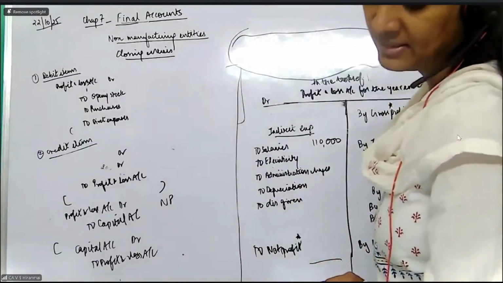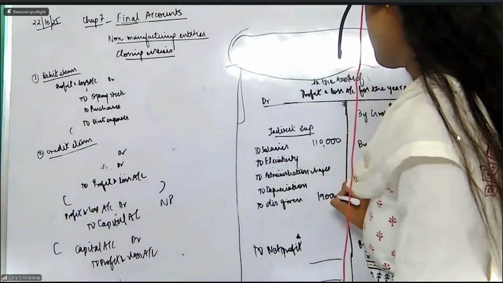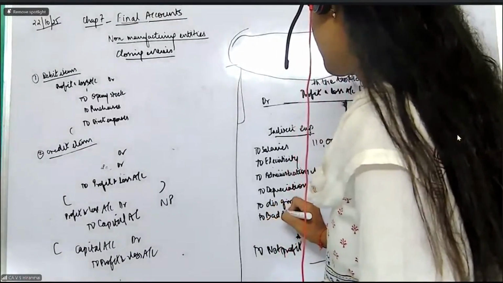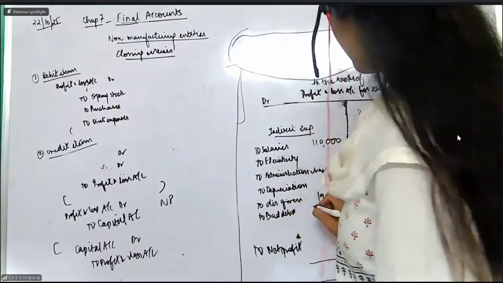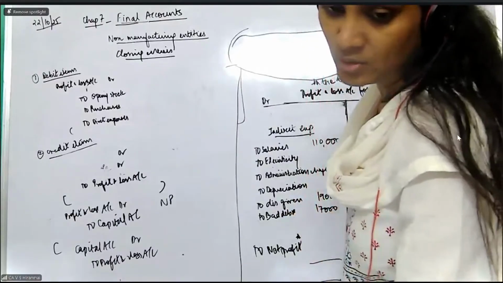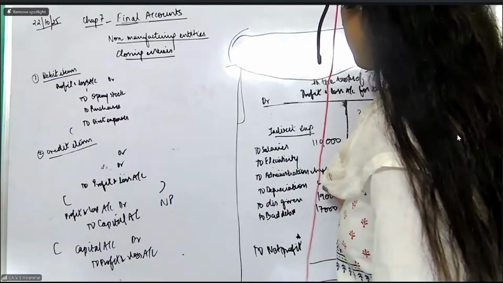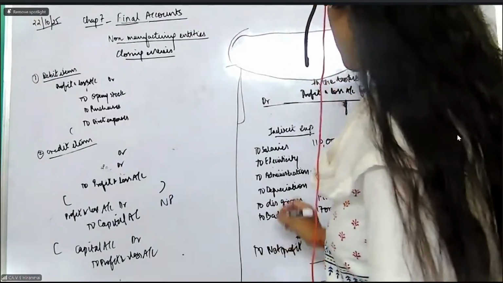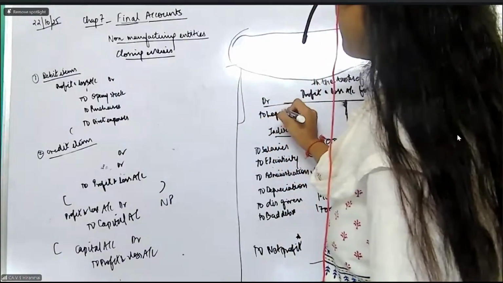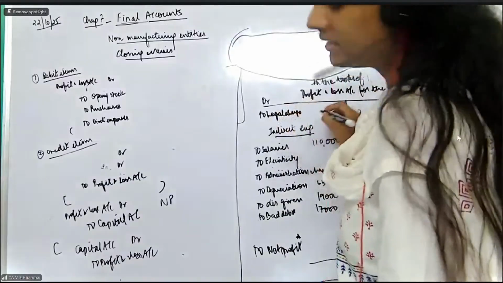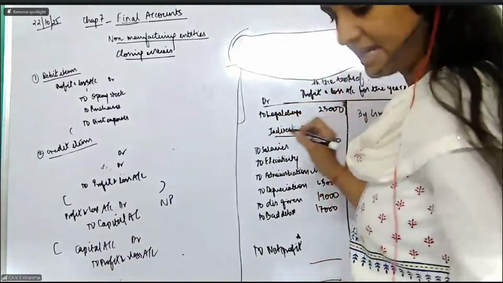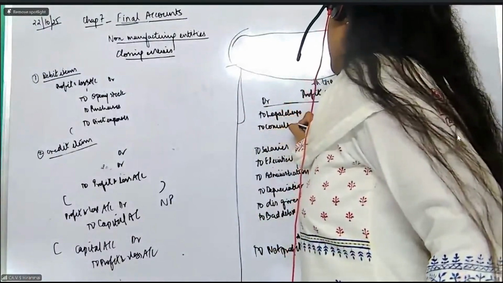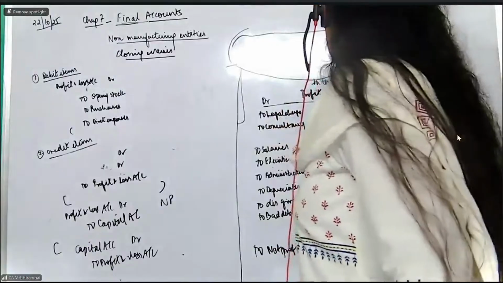Yeah, everybody is telling the answer as 43,000 is the net profit. I am very happy, very good. Then bad debts. To bad debts will be how much? That is an expense. The bad debts figure is 17,000. Then to depreciation, 65,000 is this particular charge, depreciation charges. And then we have legal charges. To legal charges, I am not having place, so I am writing it here, 25,000. Then we have consulting fees. To consulting or consultancy charges, it comes to 32,000.